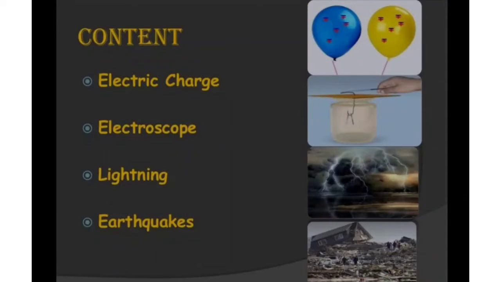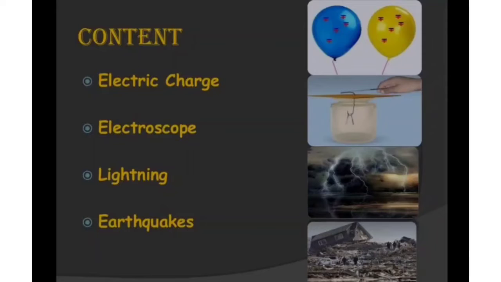Look over here. We are going to understand first about static charge. There are two types of electric charge: static charge and dynamic charge. I will teach you afterwards. Second one is the electroscope. What is an electroscope? What is the use of that? How does it look, what is the structure, etc.? And after completion of these two topics, we can easily understand how lightning is formed.